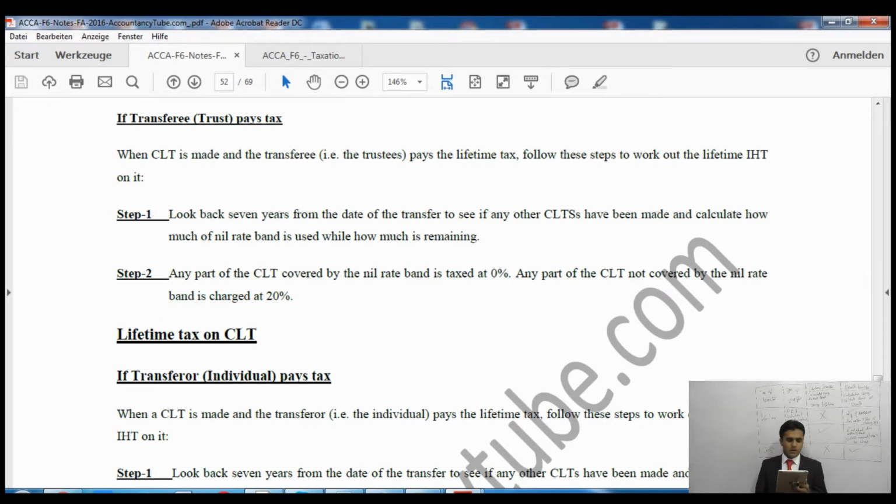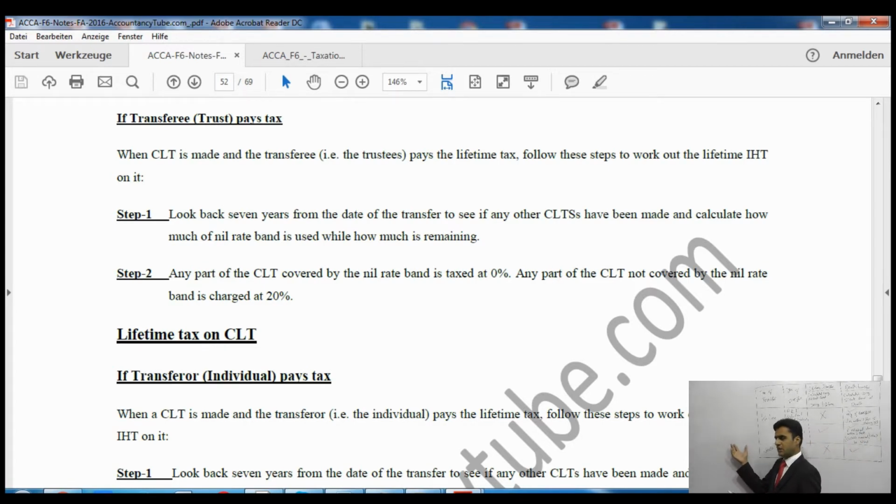Give me 1 second. So it says we will have to follow these steps to work out the lifetime inheritance tax on it. So first step is look back 7 years from the date of transfer to see if any other CLTs have been made, and calculate how much of the nil rate band is used while how much is remaining. Right? So we are talking about lifetime tax on CLT. We know that on CLT we will have to pay lifetime tax. Right? So how to do it?